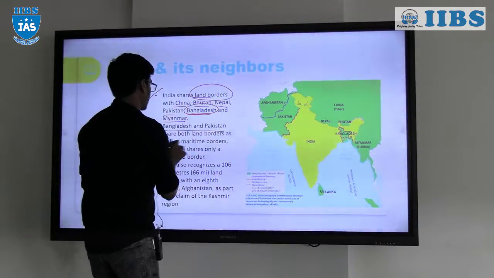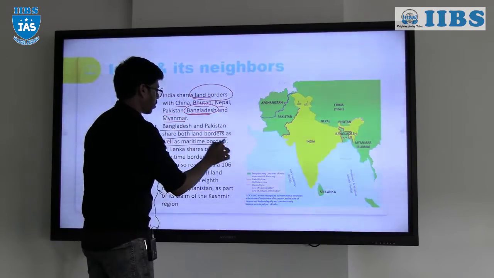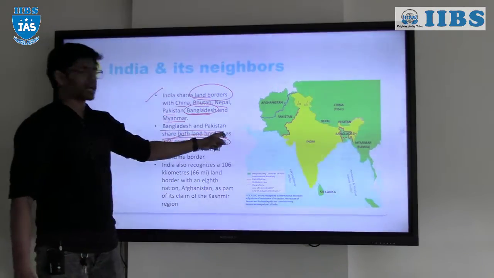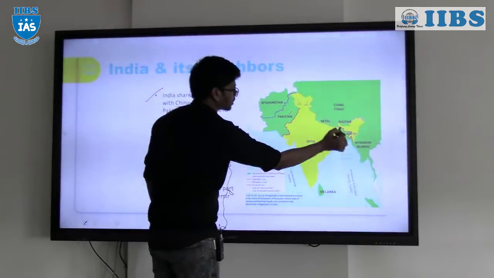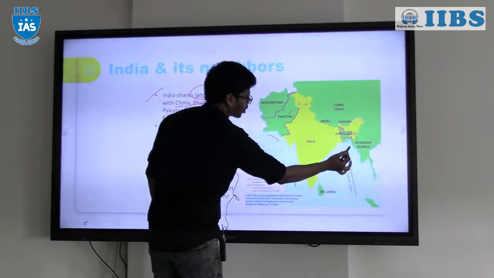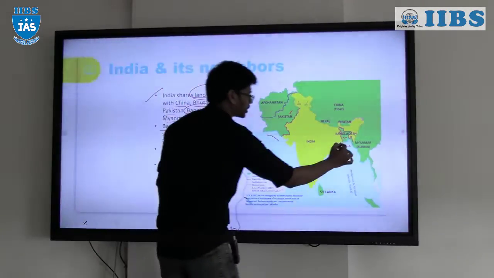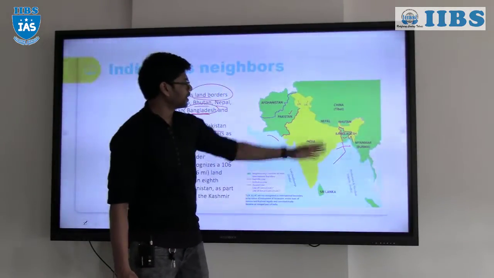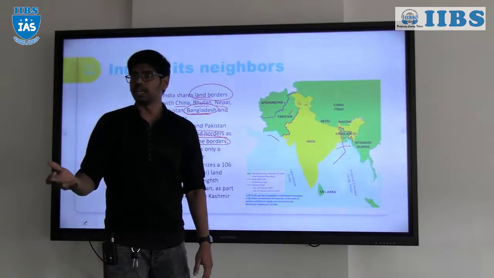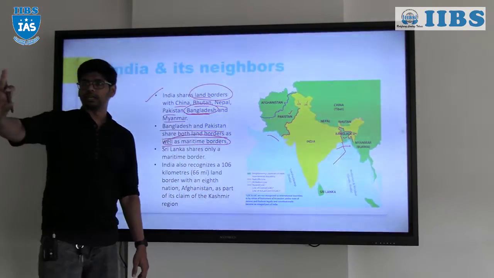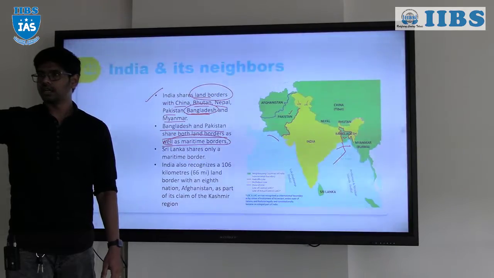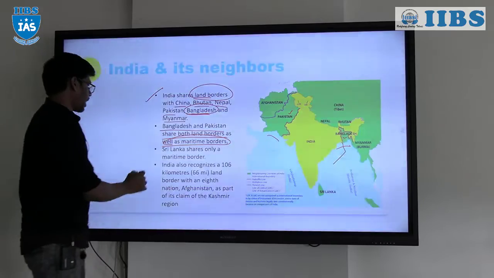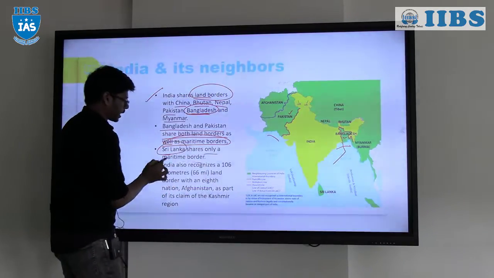Bangladesh and Pakistan share both land borders as well as maritime borders. Another specific feature about the borders is that Bangladesh and Pakistan share both the land borders as well as maritime borders, like this, right? Tibet is somewhere else? No, Tibet is China. We cannot say Tibet; Tibet itself is China, or else we cannot say China as a border, right? Tibet is China, okay? And Sri Lanka shares only the maritime border.